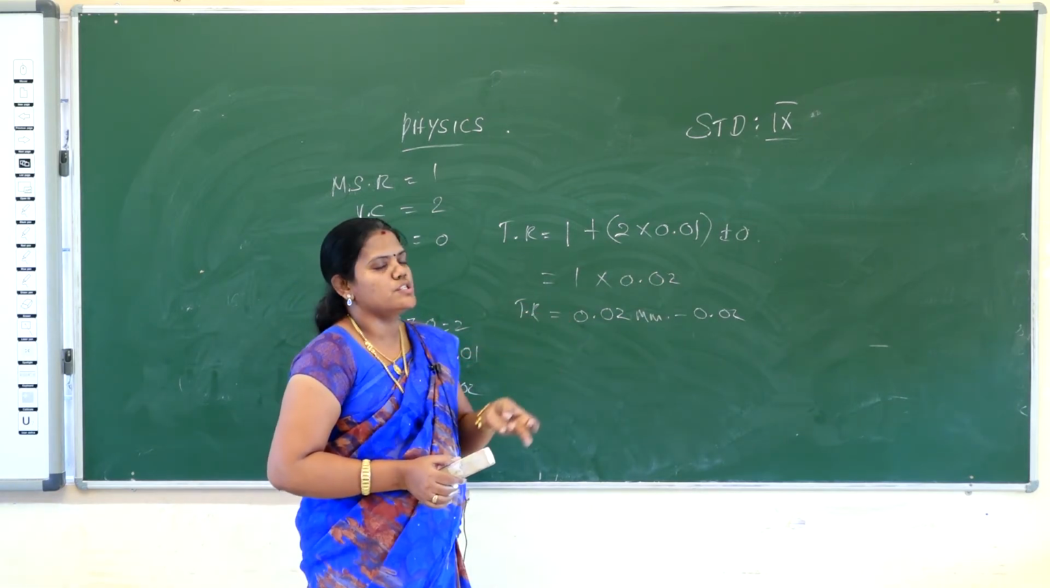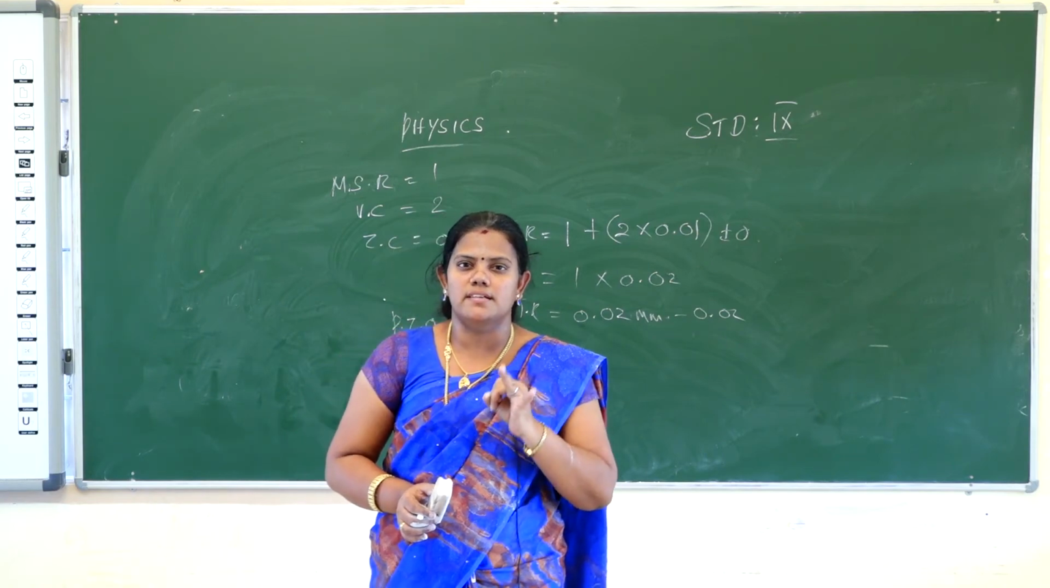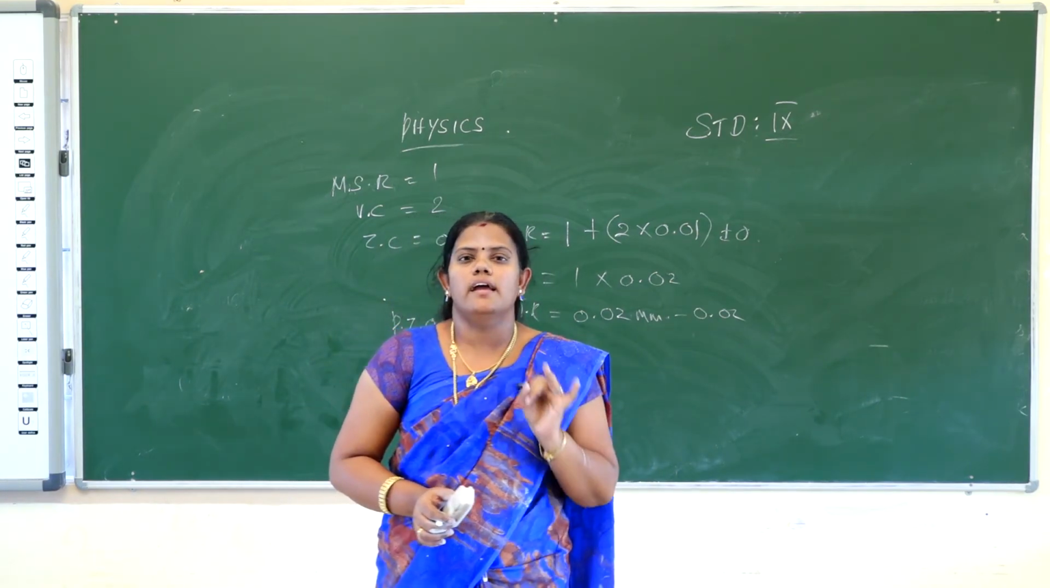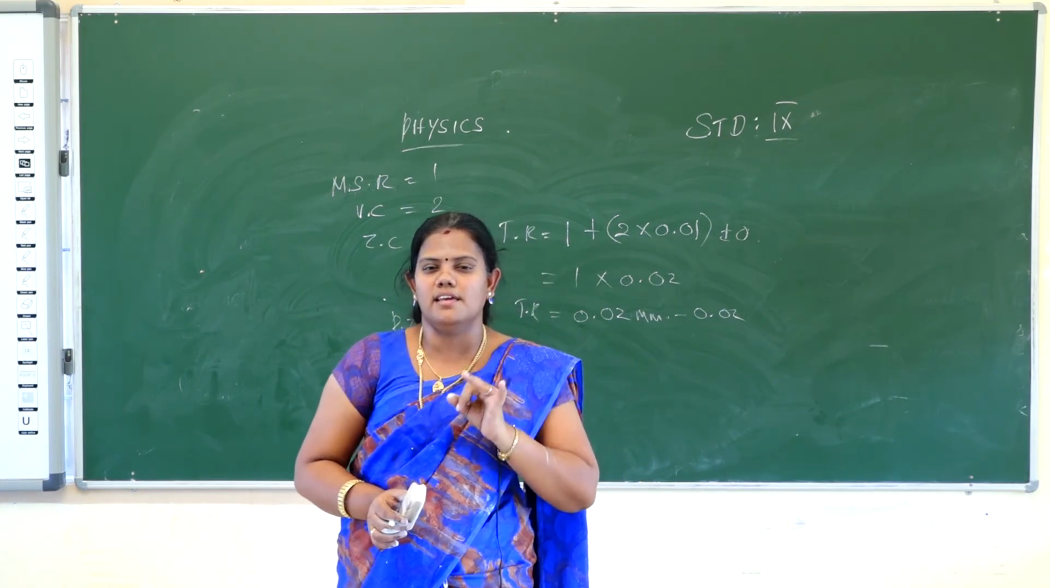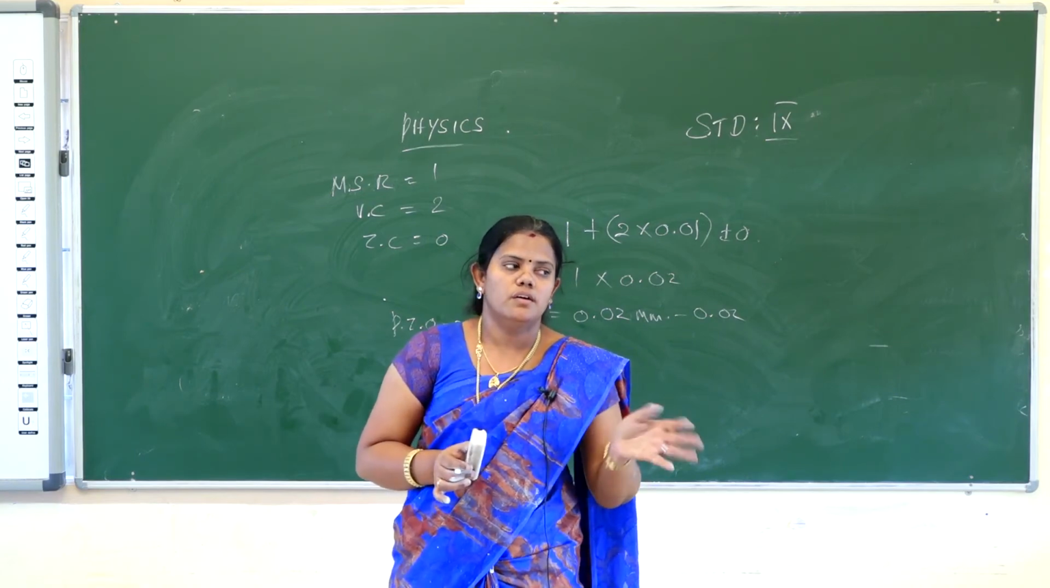So, the Vernier caliper is used in various ways. First you should note down the least count, second you should check whether the error is present or not, then how the error is to be corrected, and how to calculate the total reading. Those three you have to know, and then you can easily find out the diameter of something. Okay.